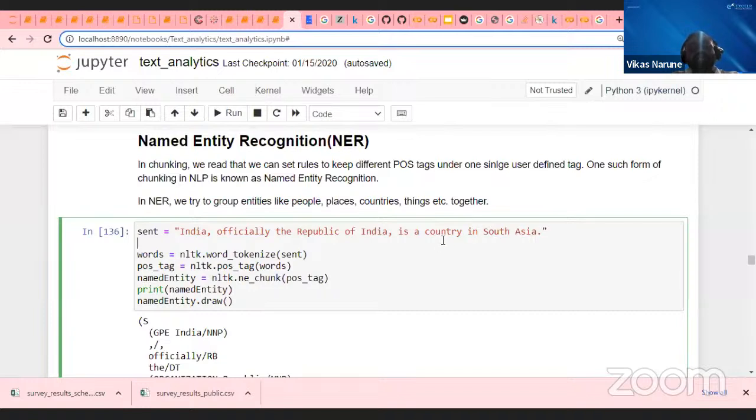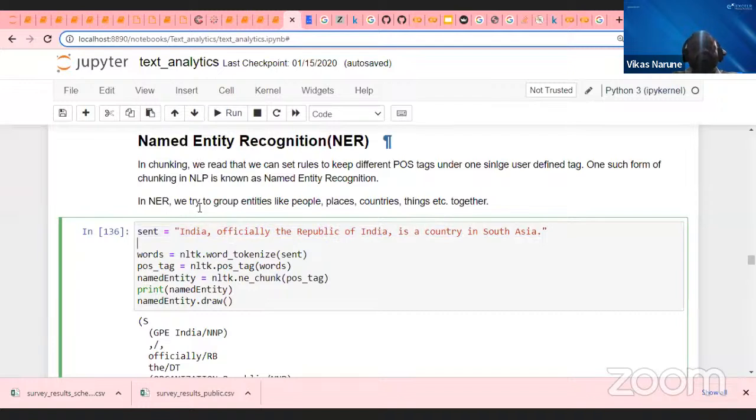When I say country, you need to understand I am talking about a geographical location. India is a country. South Asia is a region. This kind of mapping is called named entity.